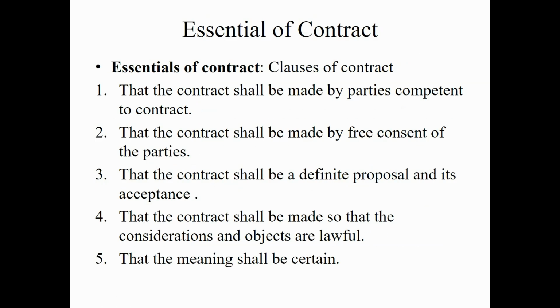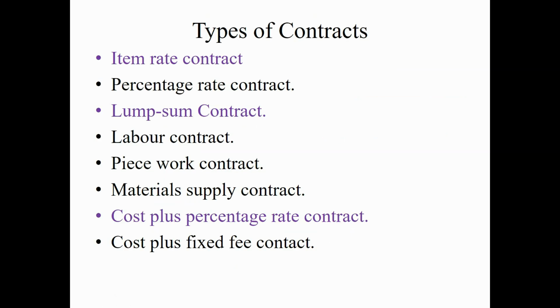Essentials of contract. That means there are different clauses of contract. Number 1, the contract shall be made by the parties competent to contract. Number 2, the contract shall be made by free consent of the parties. Number 3, that the contract shall be a definite proposal and its acceptance. Number 4, the contract shall be made so that the considerations and objects are lawful. Number 5, that the meaning shall be certain.